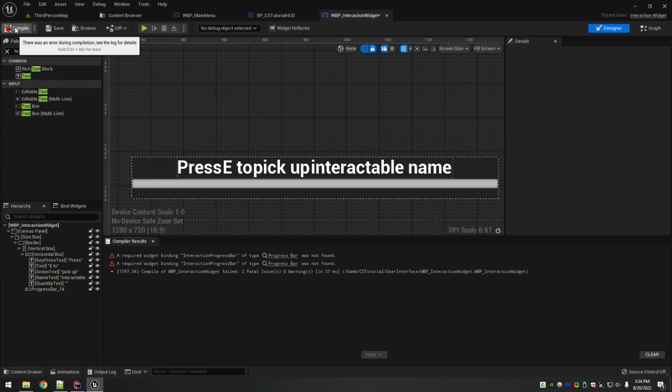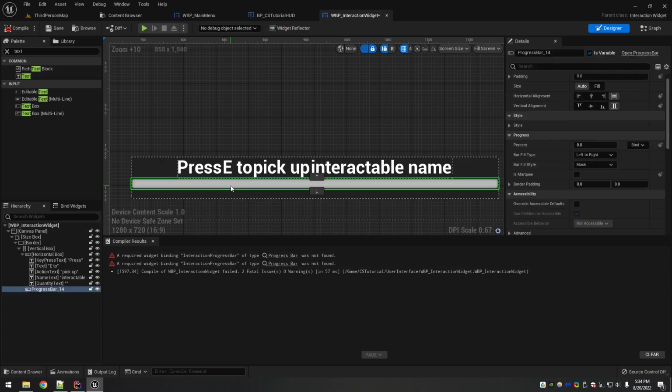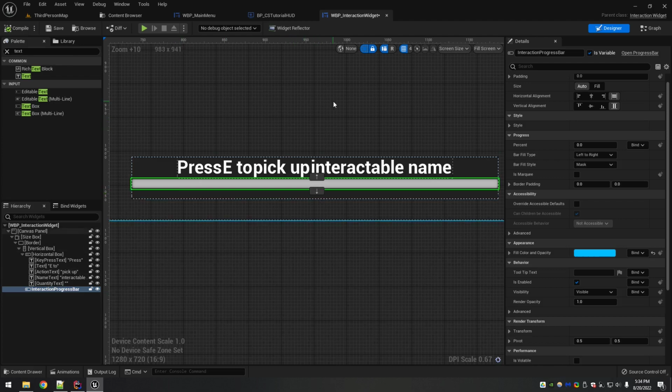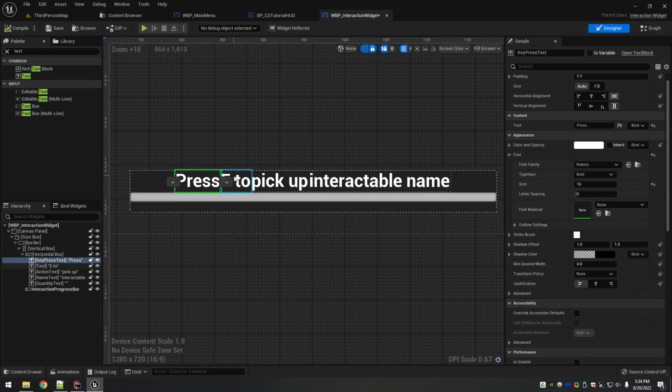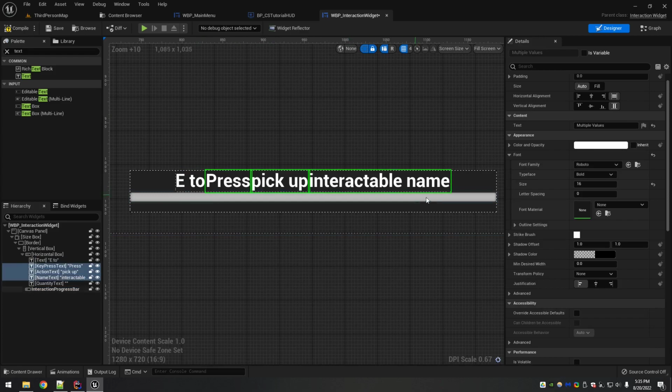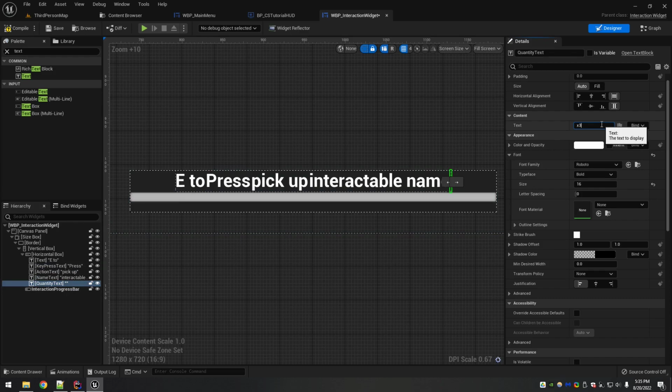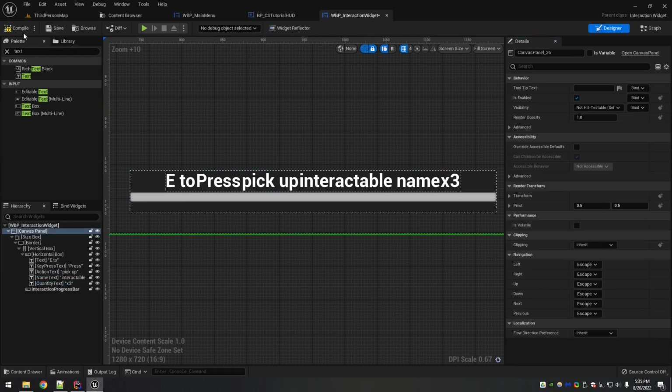Now when I compile, we're missing the progress bar. So let's just change the name. Interaction progress bar. All right, and there we go. So now we have everything. Now it's just a matter of tweaking this to make it look nice. And here's what the interactable text would look like.